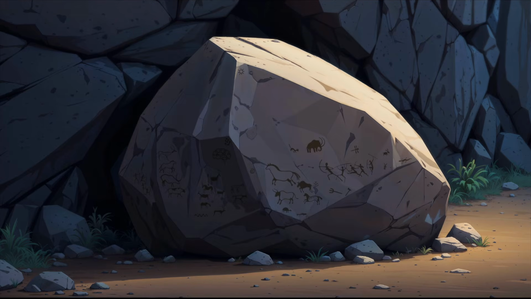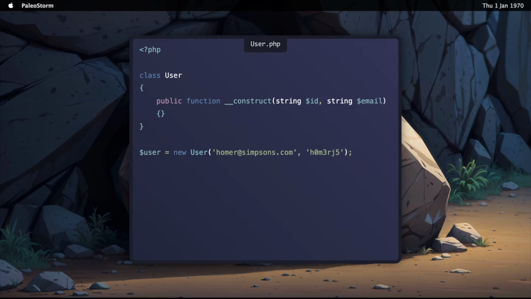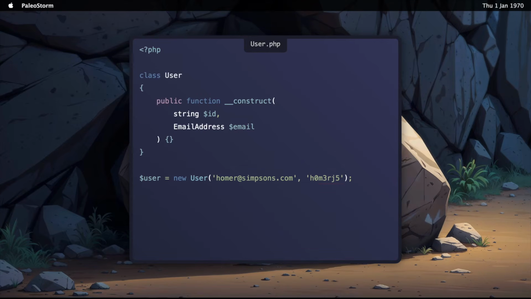Let's explore how introducing a value object can help us solve these problems. Value objects help avoid issues related to parameter and argument ordering by removing type ambiguity. Previously, both user ID and email were typed as a string, making it possible to accidentally pass one as the other. However, if we were to introduce an email address value object, in order to successfully create an instance of user, we must provide a valid instance of an email address.